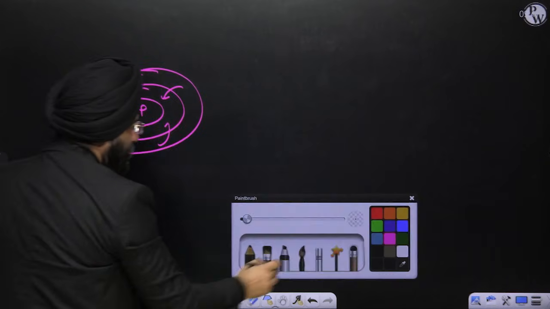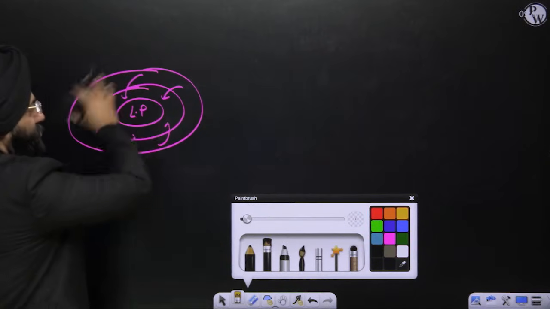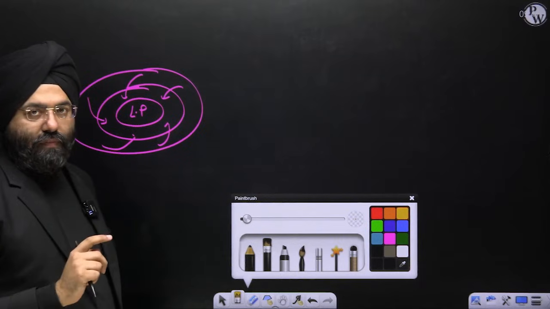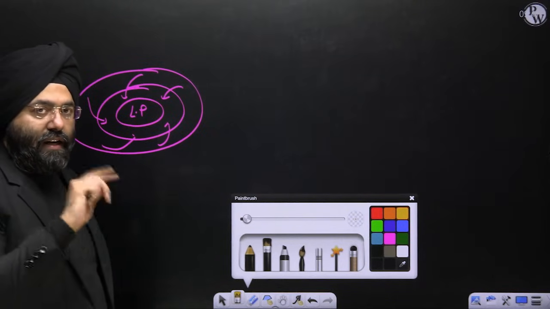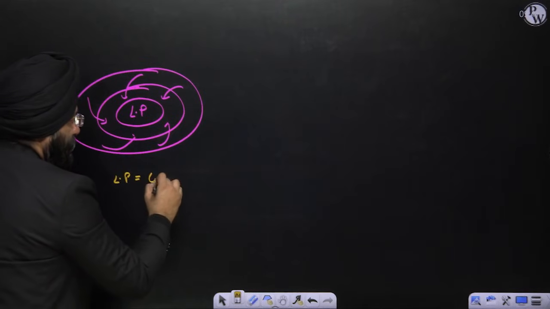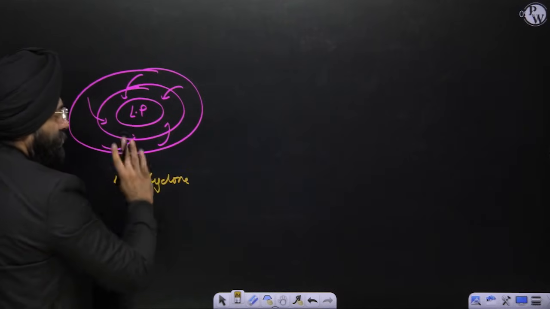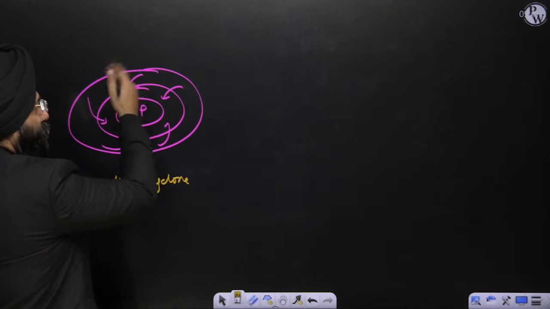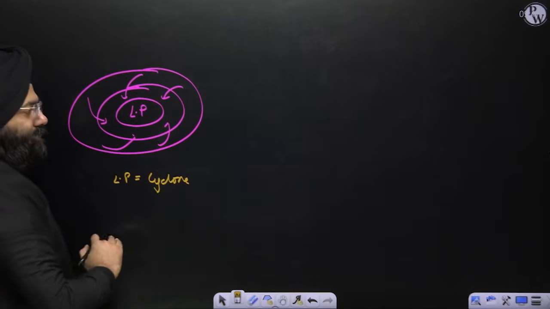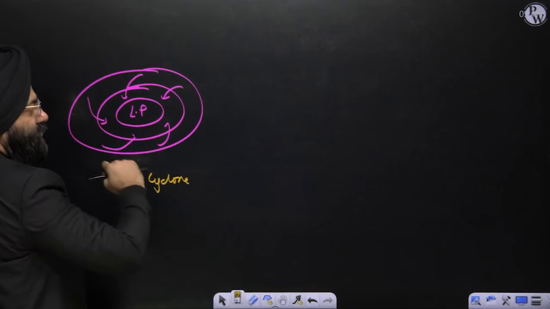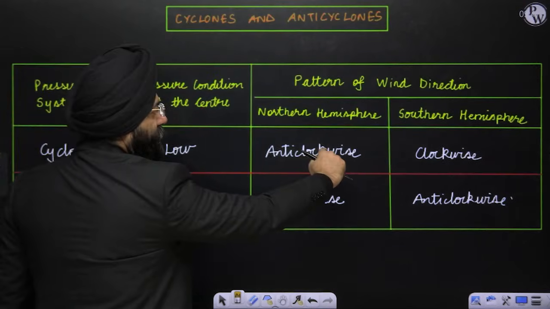First thing, tell me, when you see a surface where the winds are moving in a circular path over here, right? Second thing, do you see there is a low pressure? When the low pressure is there, what will you say? It is a cyclone. Now it is moving. Do you see the direction of movement is anti-clockwise? It is not moving in this direction, it is moving in this direction. So anti-clockwise means northern hemisphere.